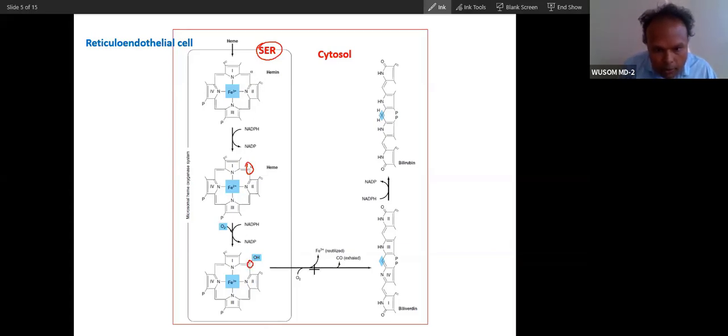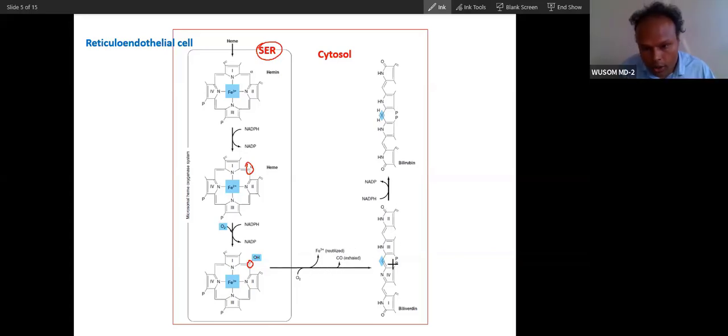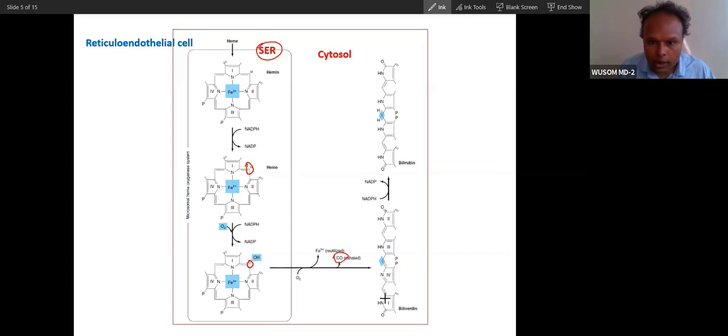So this carbon will be released as carbon monoxide, and iron will also be released. Did you get that? Yes, sir. So this heme and carbon, now this becomes a straight chain. So that carbon connecting this and this will come up as carbon monoxide.